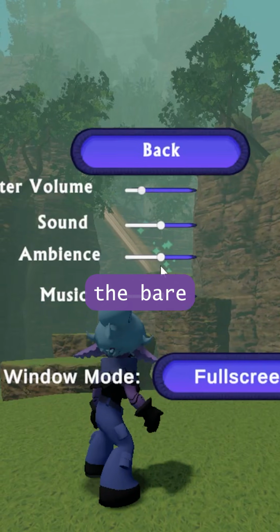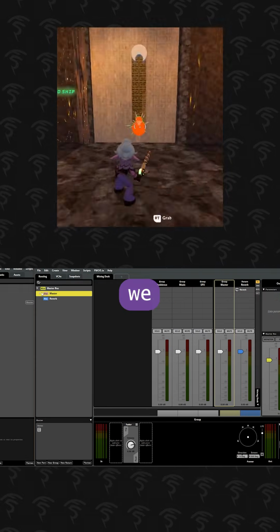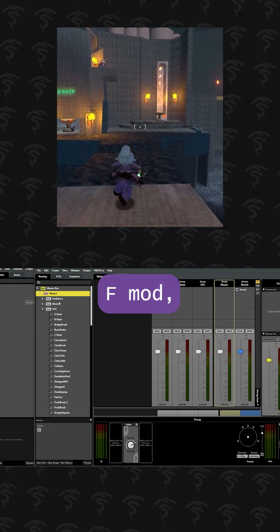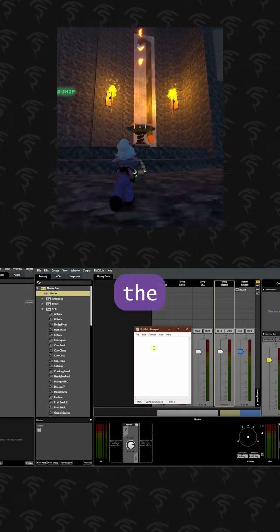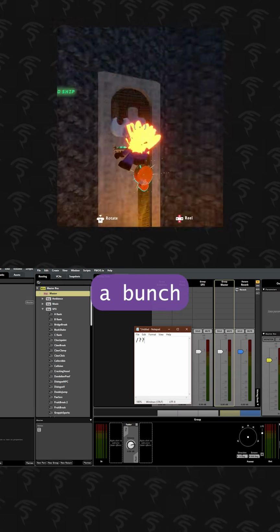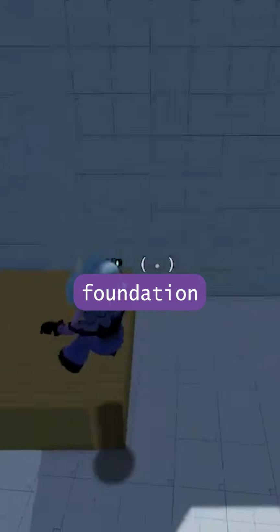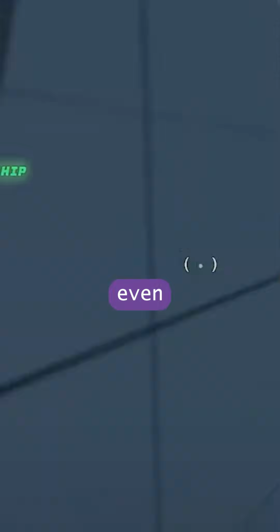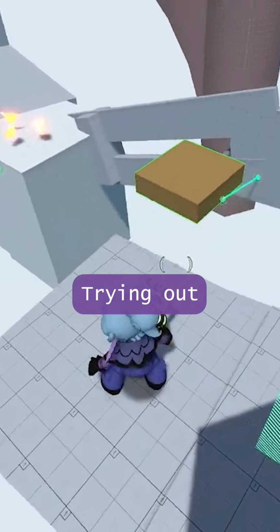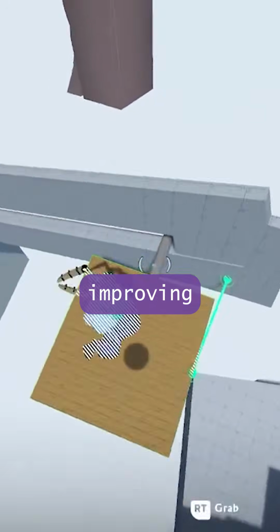By focusing on the bare minimum, we gave ourselves room that we needed to learn the ins and outs of FMOD and let us focus on making sure that we did these small things correctly rather than doing a bunch of things incorrectly. Now with a strong foundation of FMOD in our alpha, we'll have an even easier time in our beta trying out all the advanced features and improving our sounds.